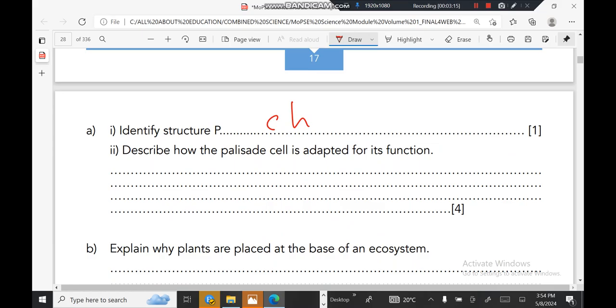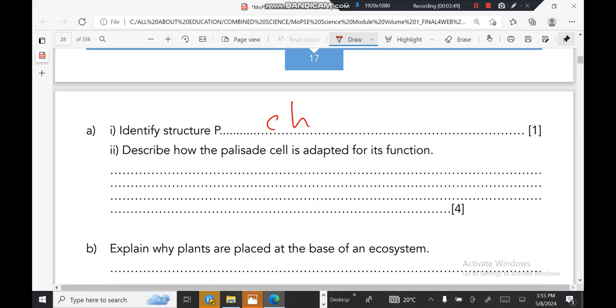Describe how the palisade cell is adapted for its function. Palisade cells are usually located towards the upper surface of the leaf, which enables them to absorb more sunlight needed for photosynthesis. Another adaptation is that the palisade has many chloroplasts, which enables it to promote the process of photosynthesis.